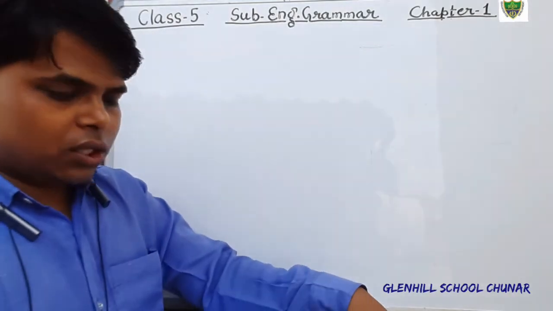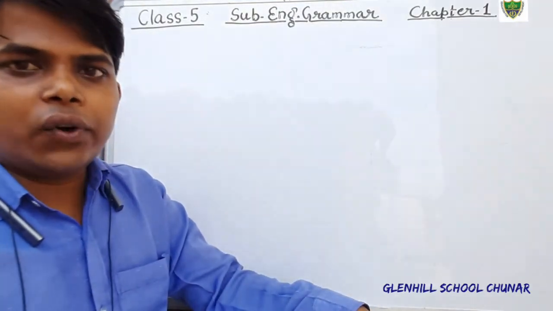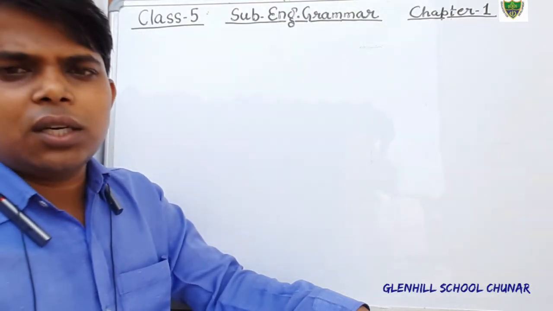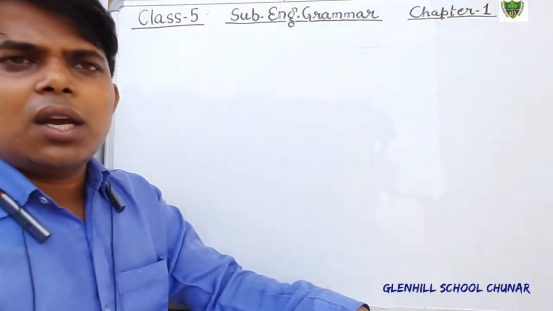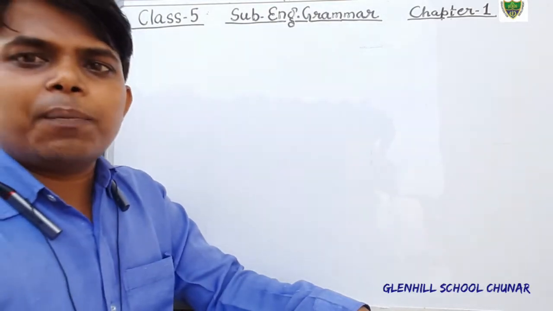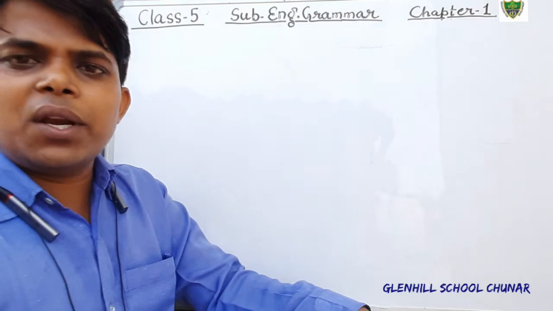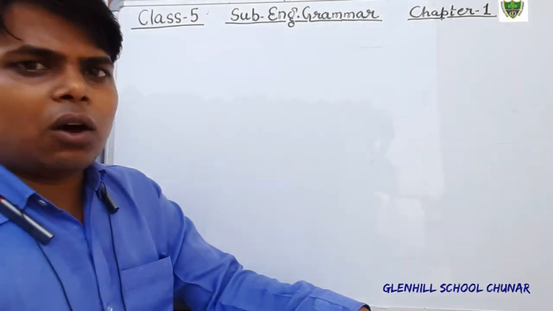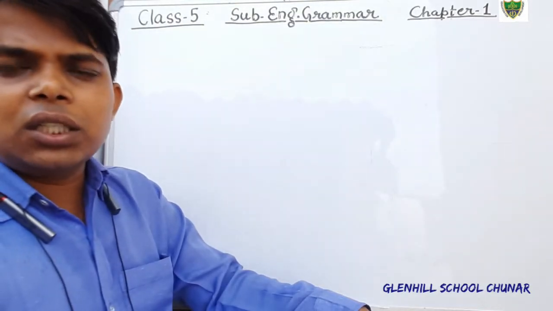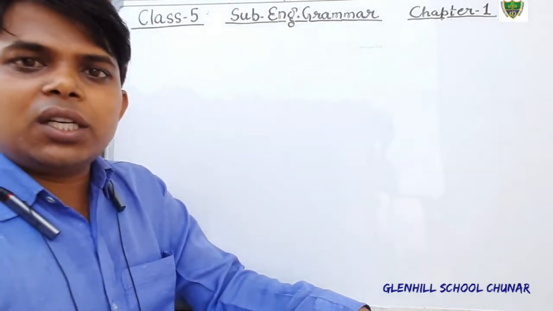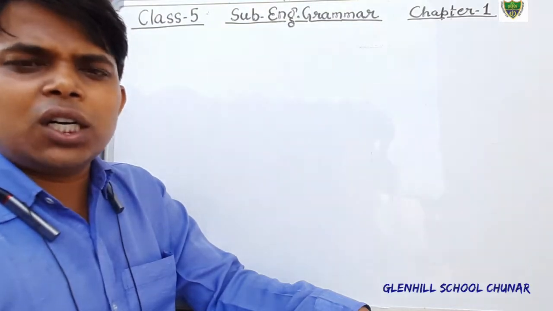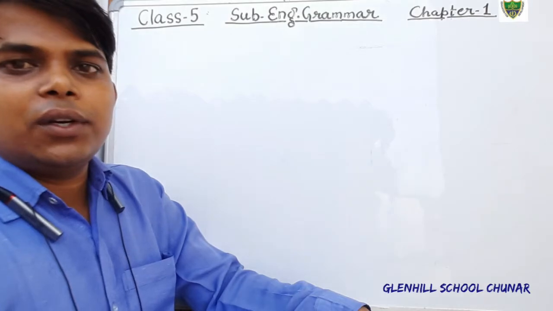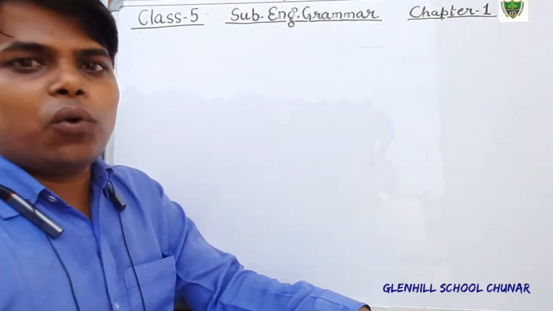Dear students, noun is a naming word that denotes the name of a person, place, animal, thing, feeling, or idea. And pronoun is a replacing word that is used in the place of a noun. And the third we have discussed is adjective. What is adjective? Adjective is a word that is used to describe the quality of a noun or pronoun in a sentence.